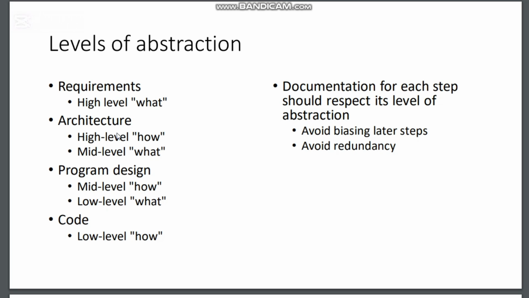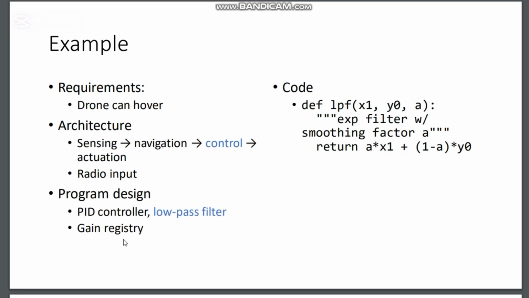Then we have program design, which is how and what both as well, where we design what the requirements are and how we will implement them. Then we have the code part, which is basically the low level part. Here the developers are included, and we see how we can implement it. And then documentation is basically for each step.